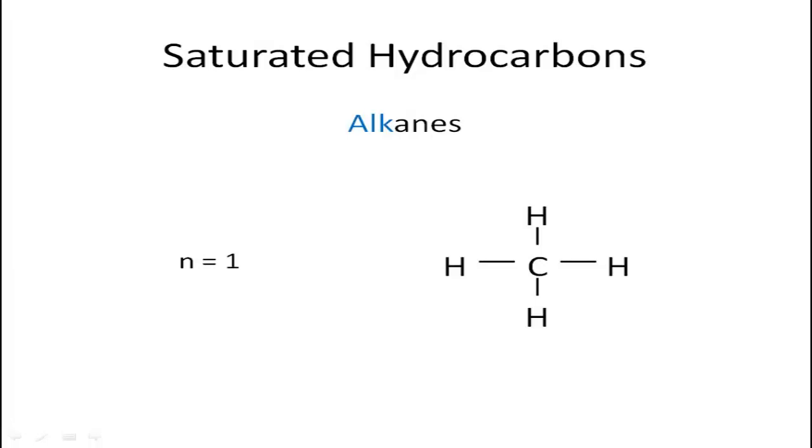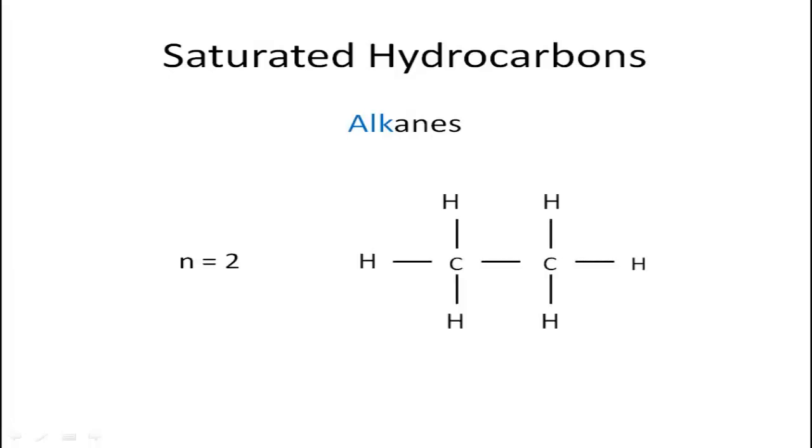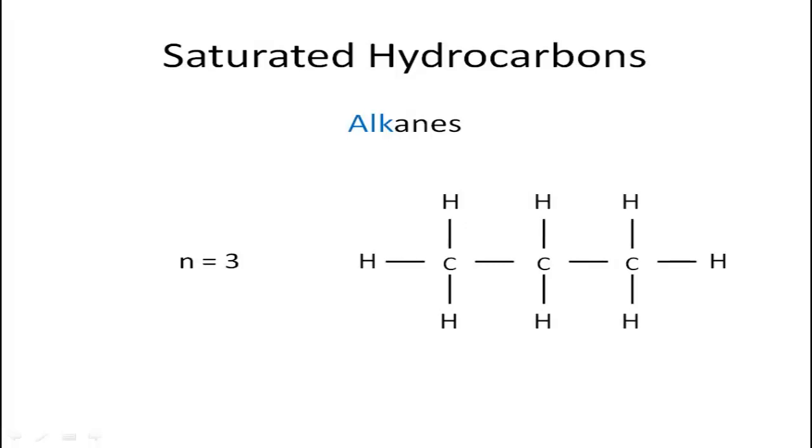In the example given below, where N represents the number of carbon atoms, N equals 1, so carbon is 1, and as we know, in saturated hydrocarbons there are only single covalent bonds. So all 4 valencies of the carbon are satisfied using a single covalent bond with a hydrogen atom. Similarly, when N becomes 2, a carbon-carbon single bond is shared and other valencies are satisfied with hydrogen atoms. And so on, when N equals 3, the structure is given.